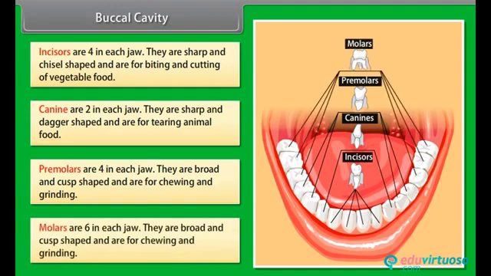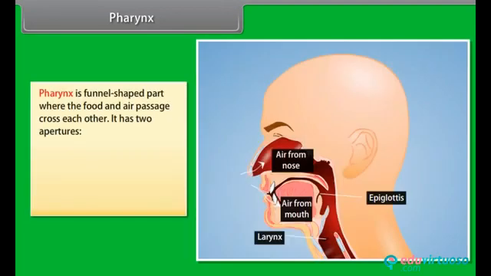Molars are 6 in each jaw. They are broad and cusp-shaped and are for chewing and grinding. Pharynx. Pharynx is a funnel-shaped part where the food and air passage cross each other. It has 2 apertures. Glottis leads into voice box and windpipe.